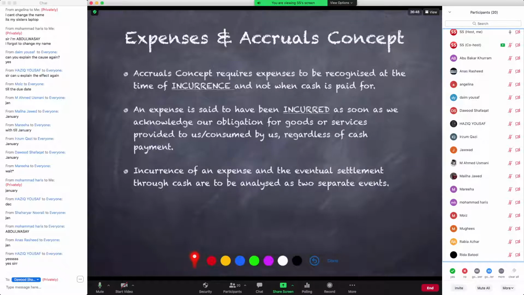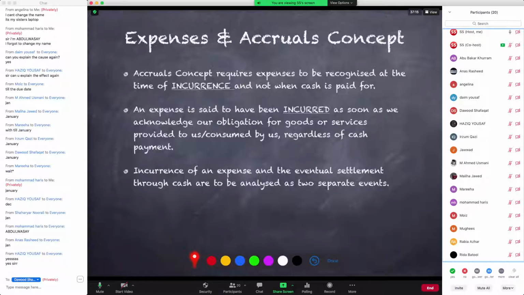So the point over here is it's the consumption of economic benefit which is the constant over here. Cash payment is not a constant factor here because sometimes cash payment will take place before the consumption of the economic benefit, just like the prepaid connection wali example. And some other times, if you have a postpaid connection, then you will consume the service first and then you will make a payment afterwards, maybe in the next month.